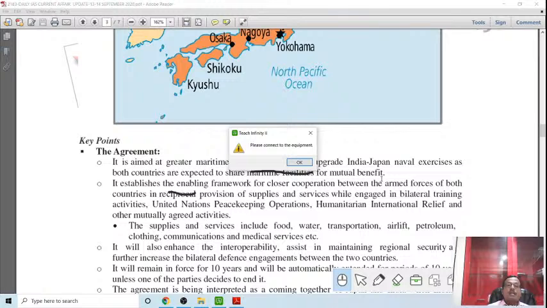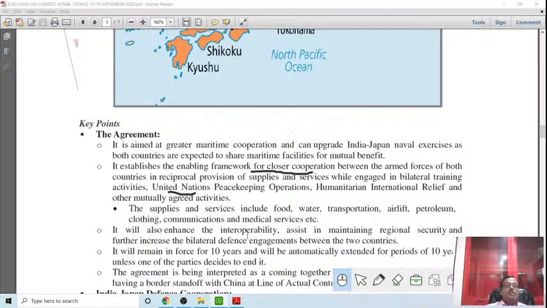So that will cover areas like food. Here it is being given. They will take up the issues of food, then water, then transport, airlifting, then petroleum, clothing, communication, medical services. So they will be in close tune with each other. They will cooperate with each other in this field.